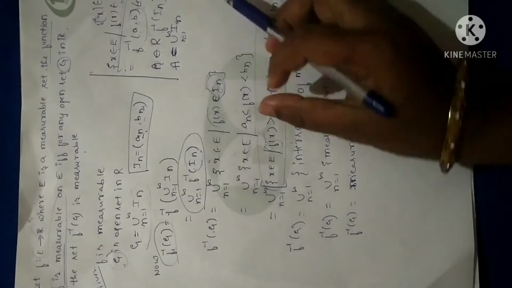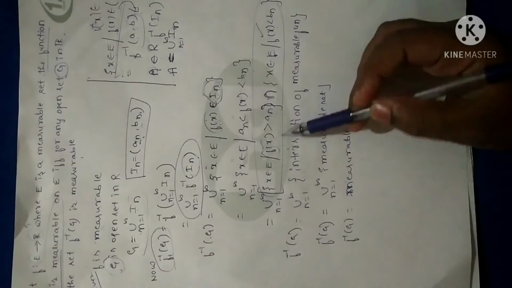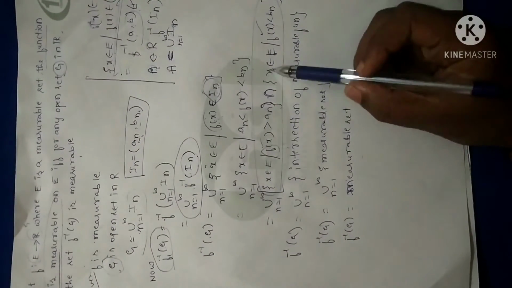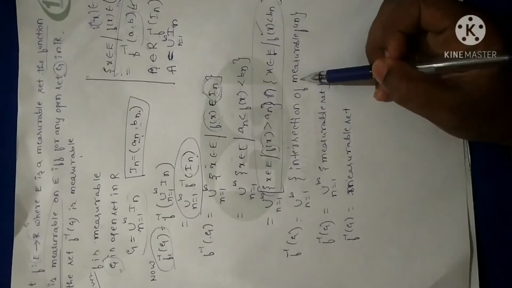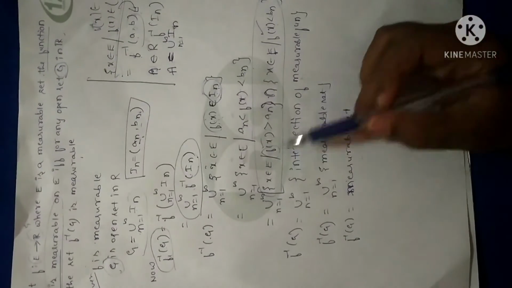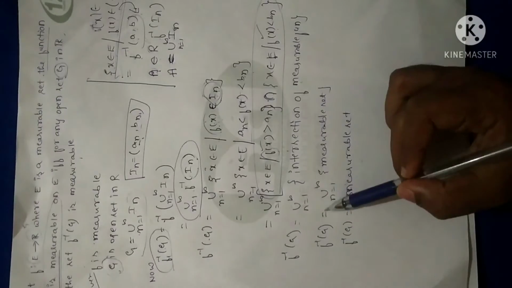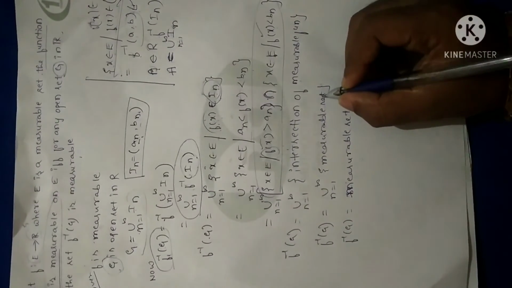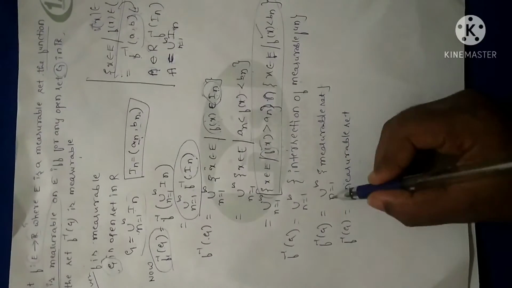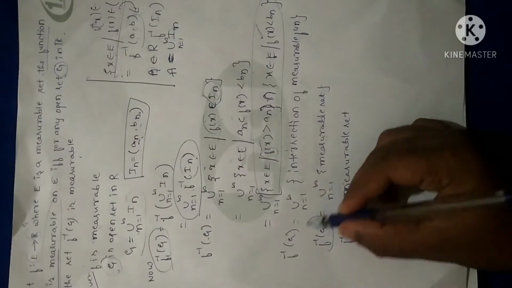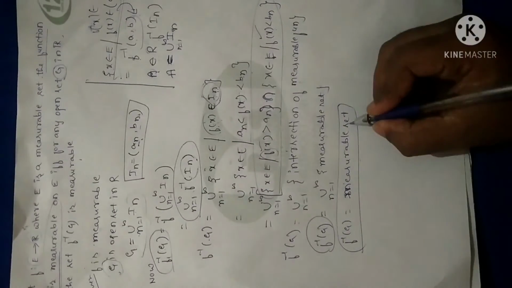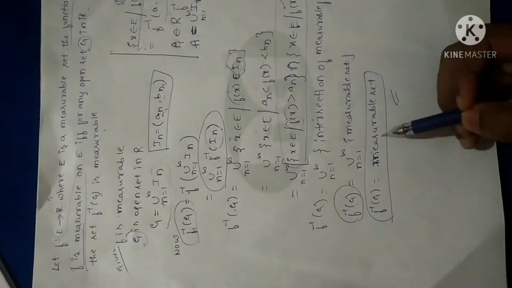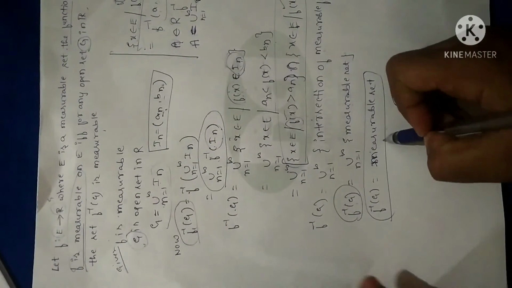Next I have split this into two, so that each is the inverse image of f being measurable, which is already given in the theorem statement. So it is expressed as an intersection of two measurable sets. Then we have expressed f inverse of G as a union of measurable sets. If it is expressed as a union of measurable sets, it is called a measurable set. So we have assumed f is measurable and G is an open set in R, and we have proved that f inverse of G is measurable.